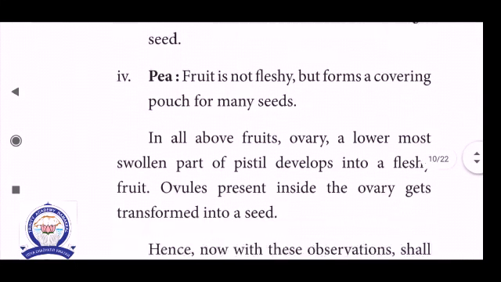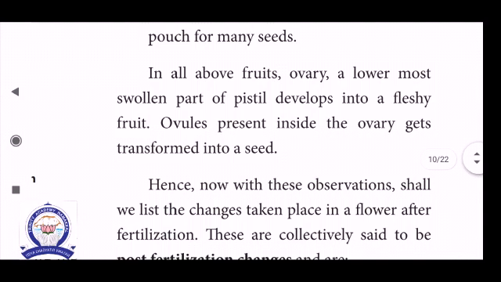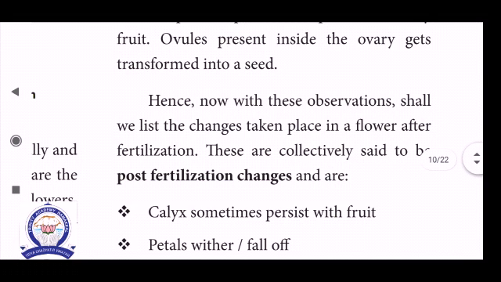Example, peas. Then in all the above fruits, the ovary, the lowermost swollen part of the pistil, develops into a fleshy fruit. Here the ovary is found to be the lowermost, an inferior ovary. Inferior ovary means the lower ovary is said to be below the flower. Then the ovule present inside the ovary is transformed into the seed.